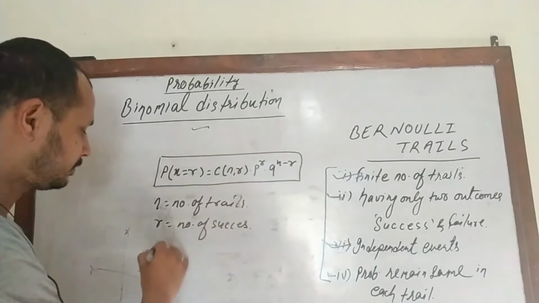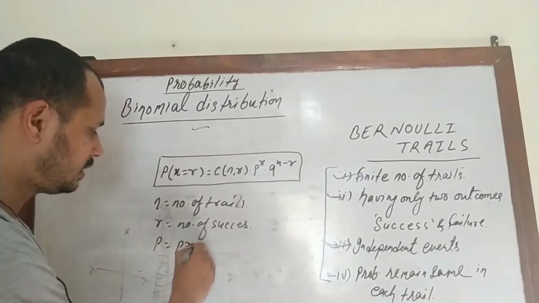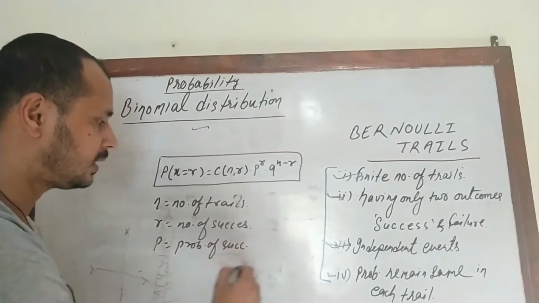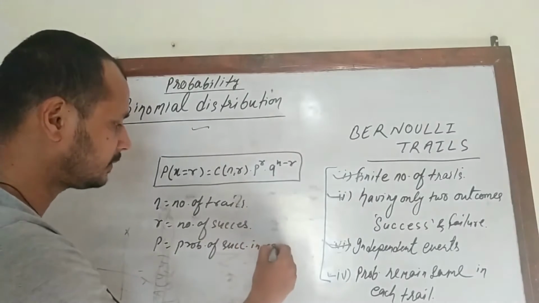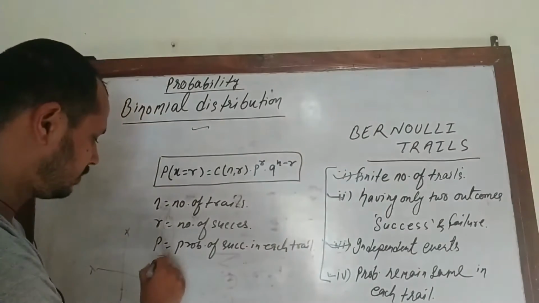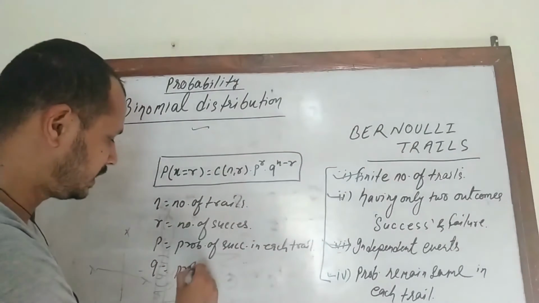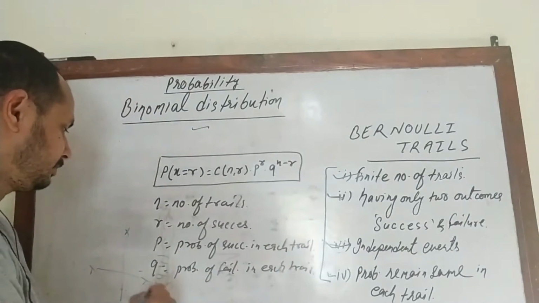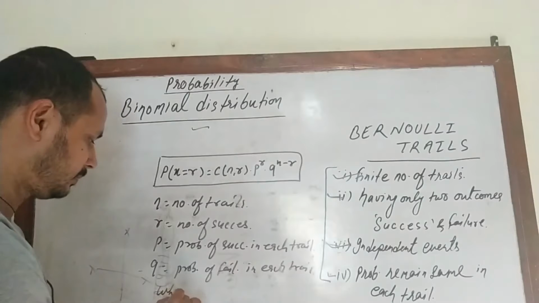Then p is the probability of a successful outcome in each trial. q is the probability of a failure outcome in each trial.